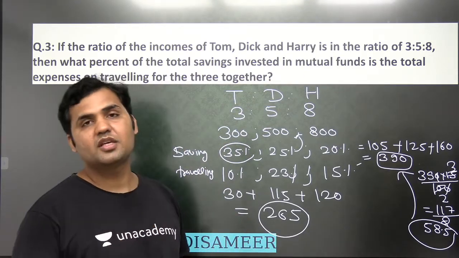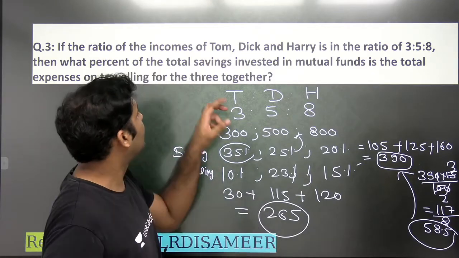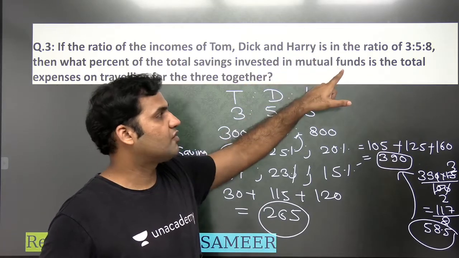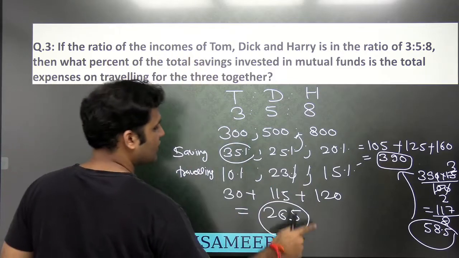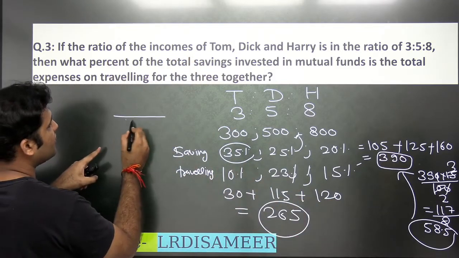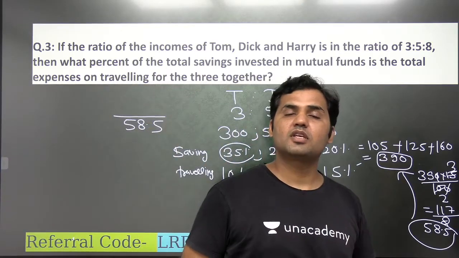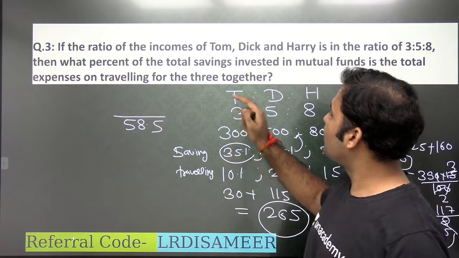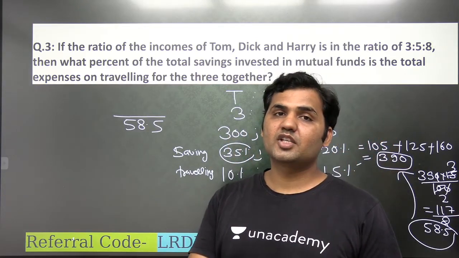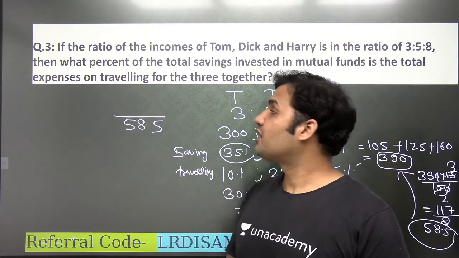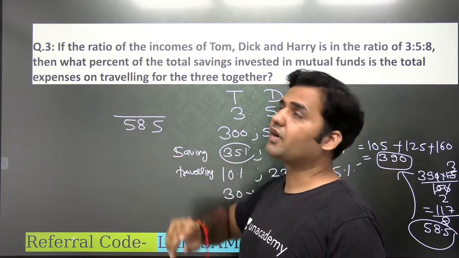Now you have to be careful what you are supposed to find out. The question is asking you the total saving invested in mutual fund. Now, what percentage of the total saving invested in mutual fund? Total saving invested in mutual fund is 58.5. म्यूचुअल फंड में जो पैसे इन्होंने इन्वेस्ट किए उसका कितना परसेंटेज ट्रैवलिंग एक्सपेंस है, राइट? इट्स नॉट दैट वी आर सपोज्ड टू फाइंड आउट म्यूचुअल फंड सेविंग इज व्हाट परसेंटेज ऑफ ट्रैवलिंग, राइट? नो, we are supposed to find out traveling expense is what percentage of mutual fund expense, right?